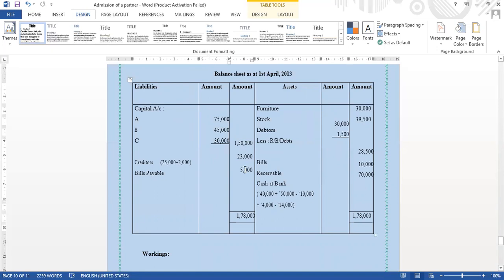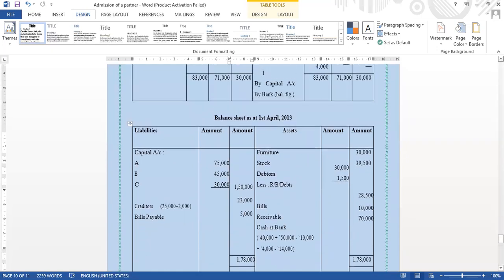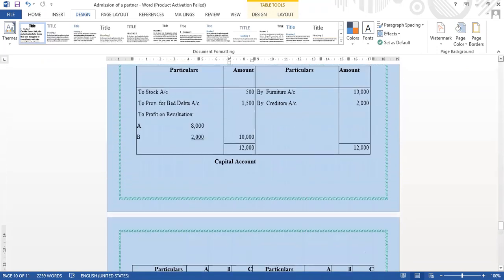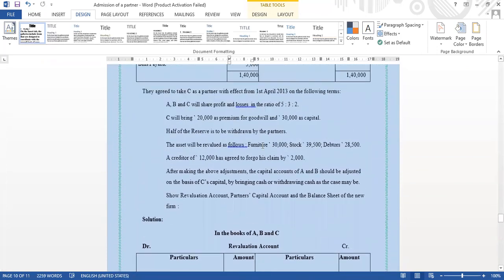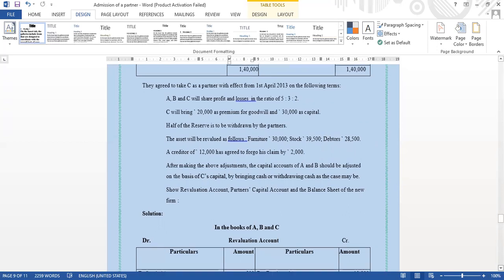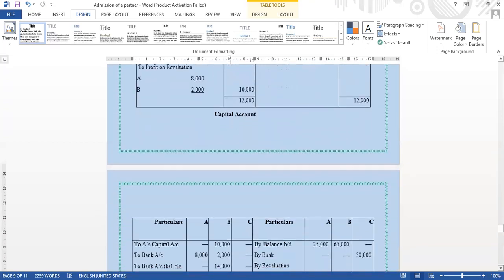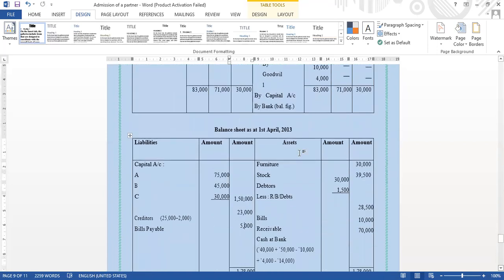Okay. Then we can see the furniture value which was given in the question. You can see there furniture 30,000. Just you see the question: furniture, the assets will be revalued as follows. So furniture 30,000 we can write here, and the stock 39,500. Debtors 30,000, then less bad debts 1,500. You will get the debtors closing 28,500. Bills receivable 10,000.